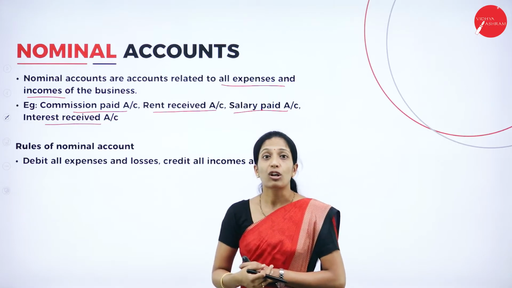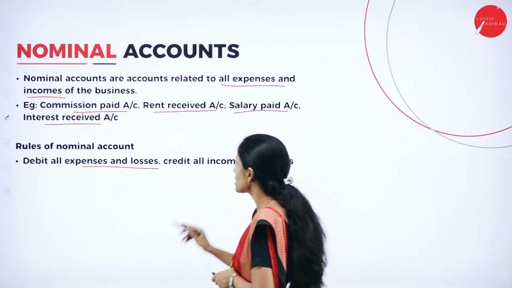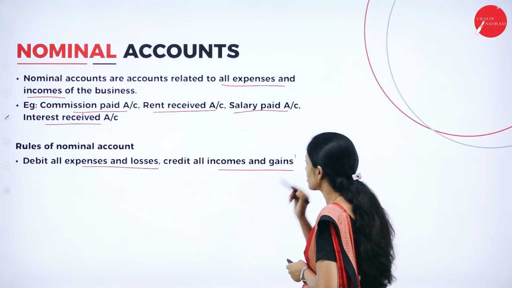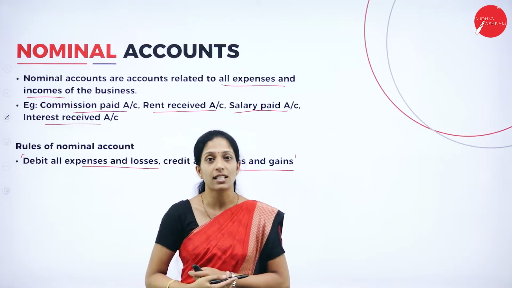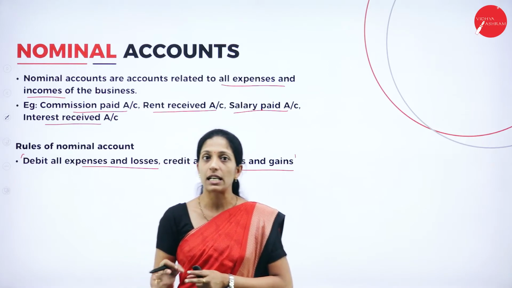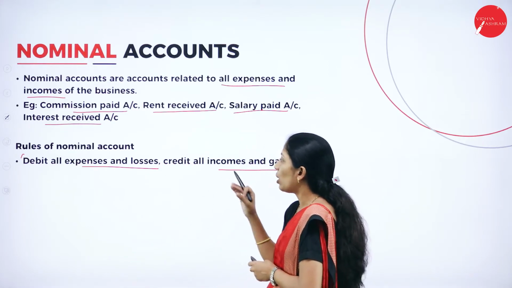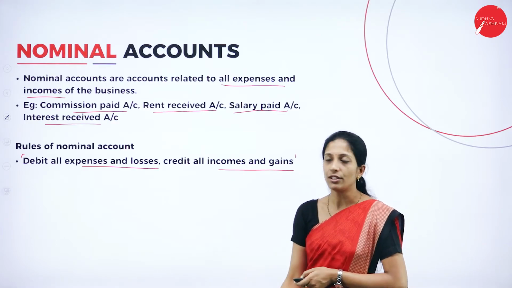Now let us see what is the golden rule of nominal account. Debit all expenses and losses, credit all incomes and gains. So what does nominal account tell us? Debit all expenses and losses. What are you going to debit? All the expenses and losses. And what are you going to credit? All the incomes as well as gains. So this is the golden rule.